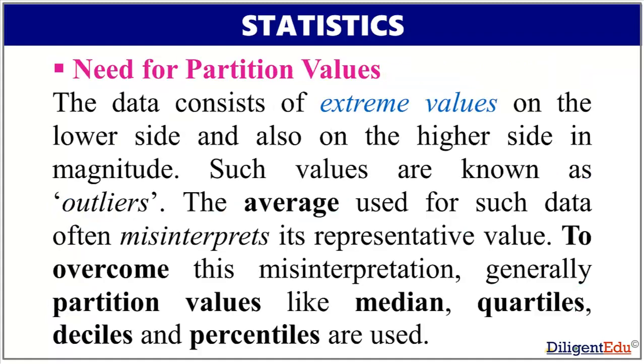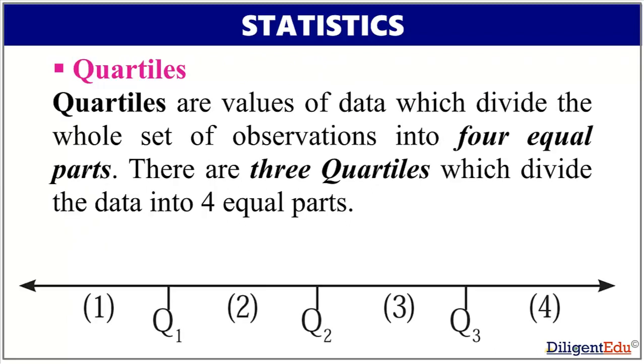Need for partition values. The data consists of extreme values on the lower side and also on the higher side in magnitude. Such values are known as outliers. The average used for such data often misinterprets its representative value. To overcome this misinterpretation, generally partition values like median, quartiles, deciles, and percentiles are used. In this session, we will discuss about quartiles.